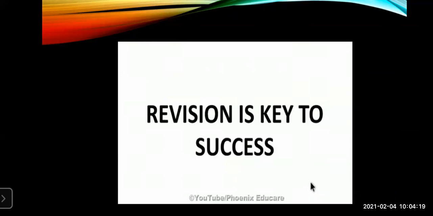Let's go back to the topic, and today's lecture is based on question number 2, paper solving. Right now I have one question paper of geography, 10th standard. Why am I showing you this 10th standard paper when you're in the 9th standard? Because the same pattern comes for 9th standard and 10th standard. The first question we did yesterday was the 4 marks fill-ups, and today we are going to solve question number 2.